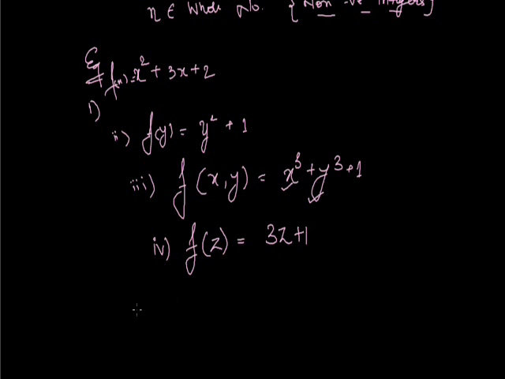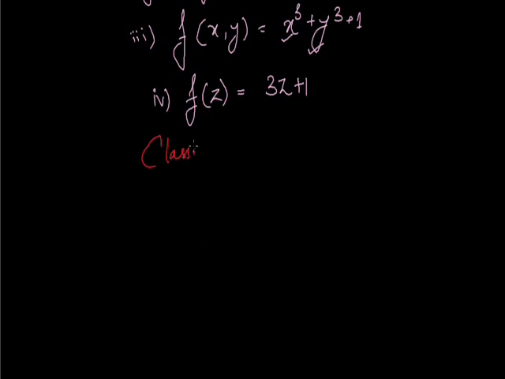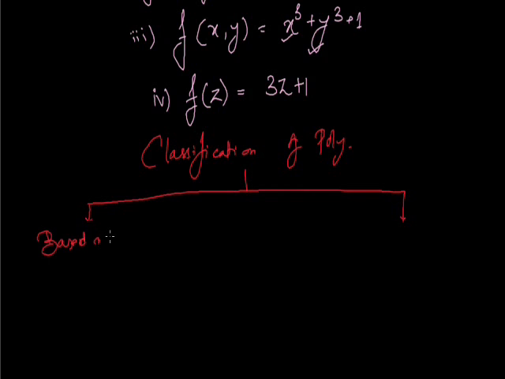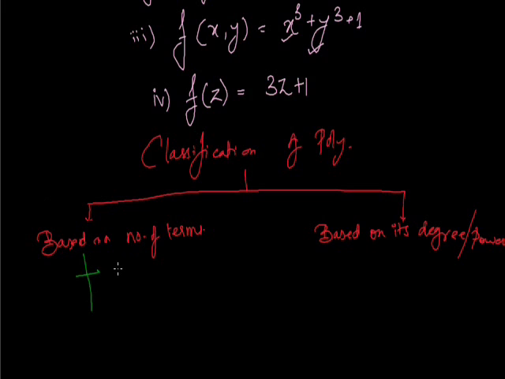Proceeding further, we have the classification of polynomials. It is divided into two parts: first, based on the number of terms, and second, based on its degree, or power. Based on terms, it is further divided into three parts. If we have only one term, then it is called a monomial.